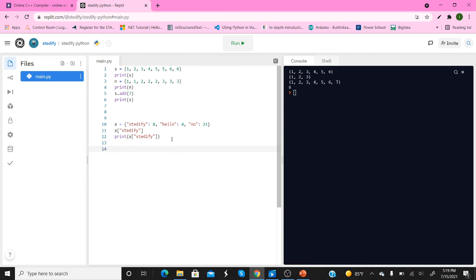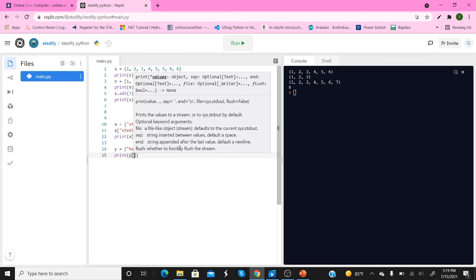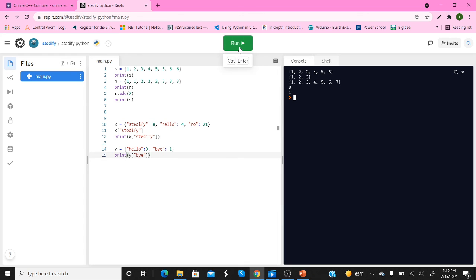So that's what dictionaries do. I'm going to give one more example of a dictionary. If we want to map that 3 to 1, and if I print y, not x, if I print y by 3, it stores 1, so it'll give back a 1. So that's the basics of more data structures in Python. Hopefully this video was helpful. And yeah.